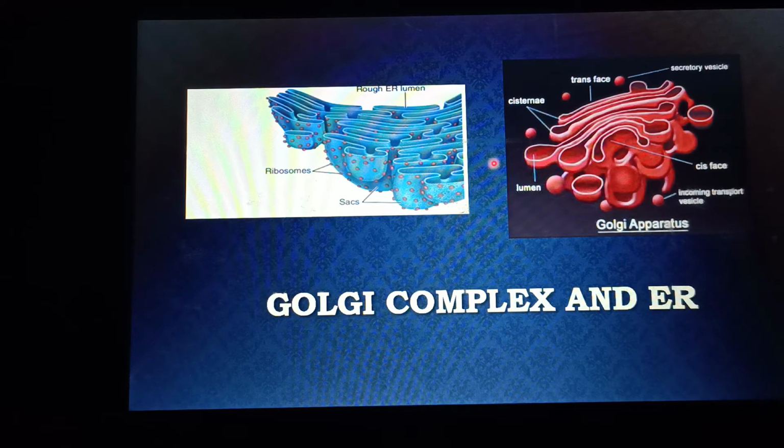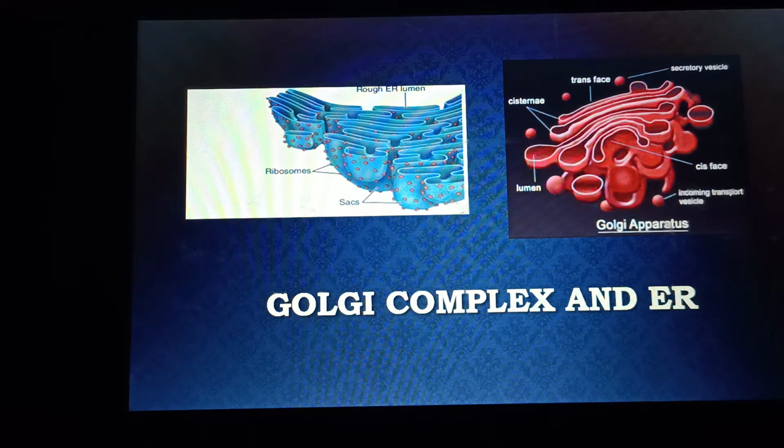Actually, ribosomes of the rough endoplasmic reticulum produce proteins that enter into the lumen of the rough endoplasmic reticulum, from where they are transported into the tubules of the smooth endoplasmic reticulum. From the smooth endoplasmic reticulum they are packaged in the form of vesicles, and these vesicles are transported to the Golgi apparatus, which is involved in the modification of all the products of the rough or smooth endoplasmic reticulum.